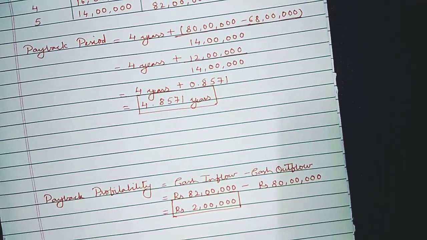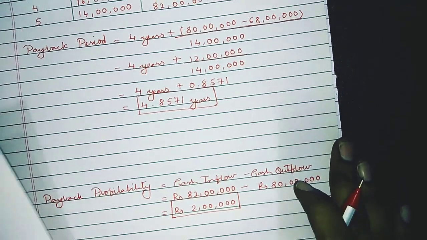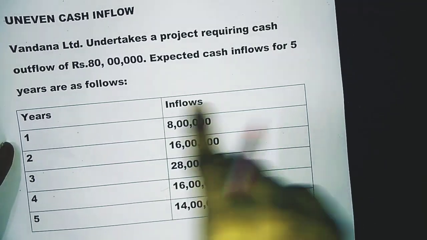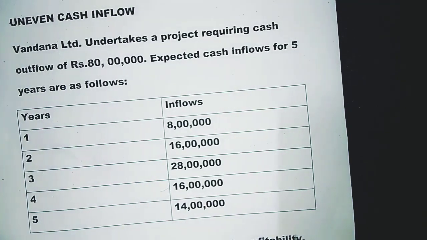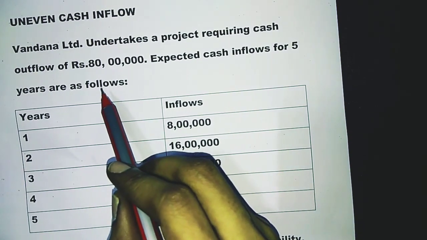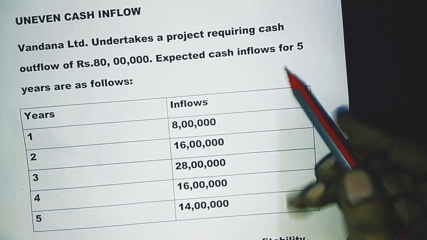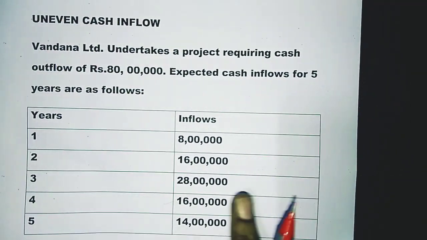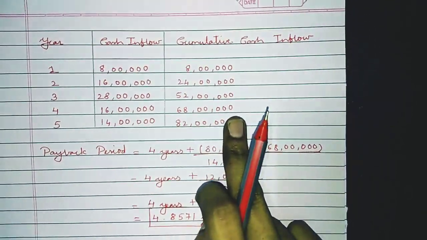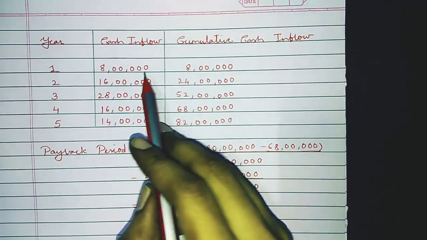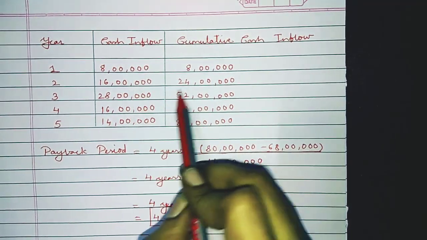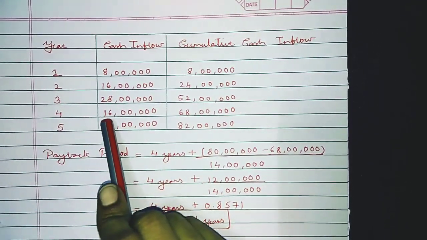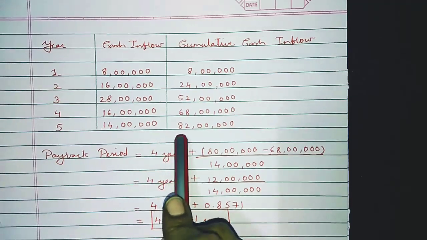Again I'll just revise what we have done in this sum. Uneven cash flow means the different cash inflows we have for the respective years. The total investment given was 80 lakhs, the time duration was 5 years, and the cash inflows. We took the years and cash inflows, then calculated the cumulative cash inflow: 8 plus 16 is 24, 24 plus 28 is 52, 52 plus 16 is 68, 68 plus 14 is 82.